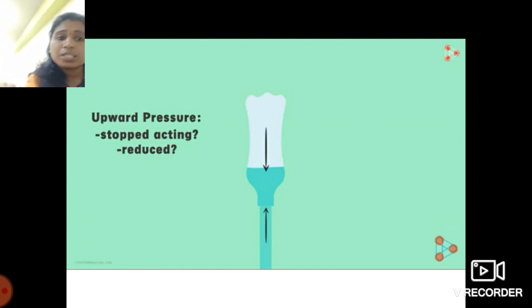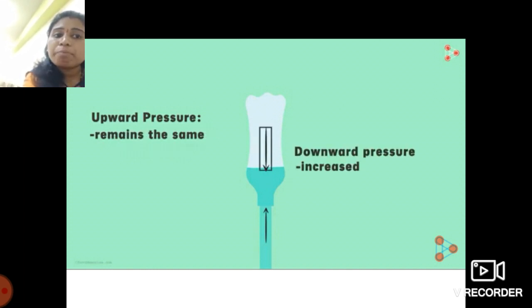The upward pressure on it by the air remains the same, but the downward pressure increases. Because when we hold that bottle, the air from outside goes into that bottle, and the air pressure in that bottle increases, so the downward pressure gets increased in its value.